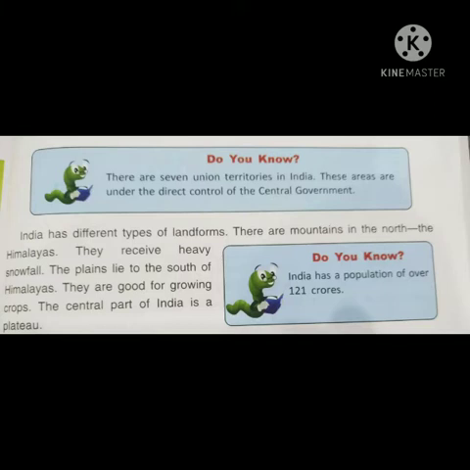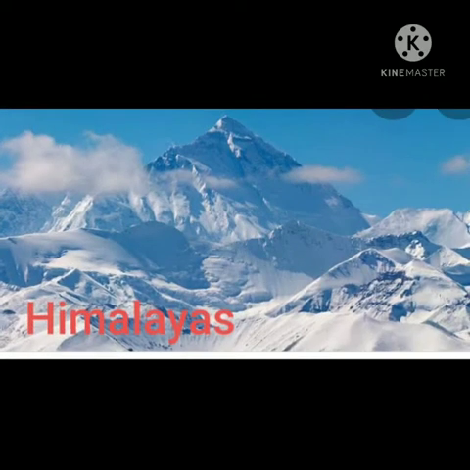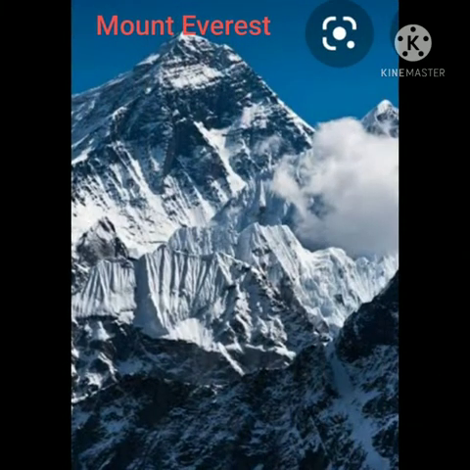Now, let me explain the meaning of landforms. A landform is a natural feature of the solid surface of the earth. Mountains, hills, plateaus, and plains are the 4 major types of landforms. The word Himalayas means house of snow. Children, the 15 highest mountains in the world are in the Himalayas. The main ones are Mount Everest and K2.